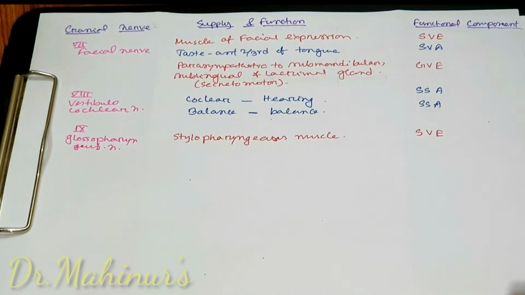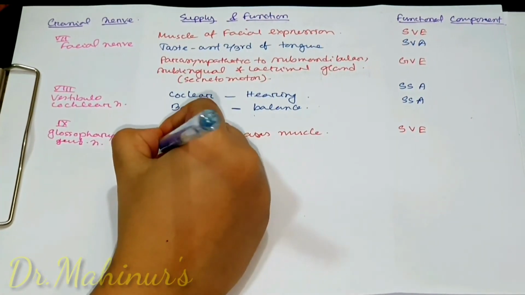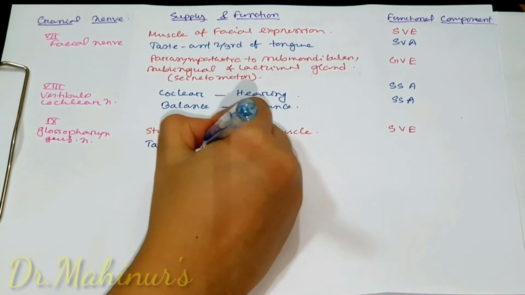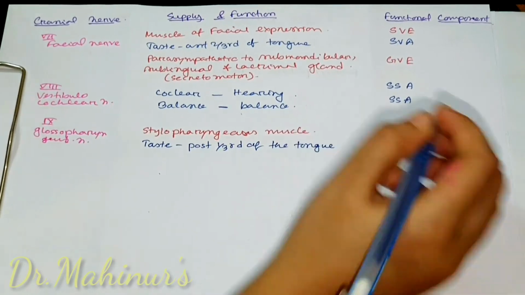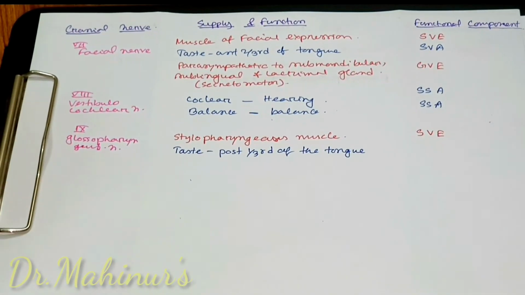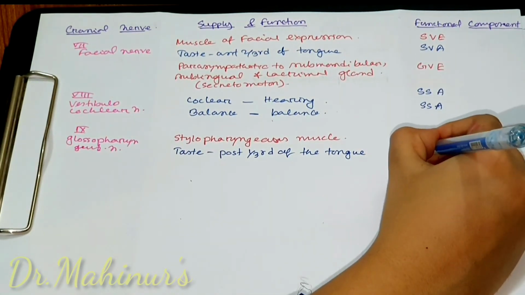The 9th cranial nerve also carries taste sensation from the posterior 1/3 of the tongue. As we know that taste sensation is a special sensation, the functional component will be special visceral afferent.